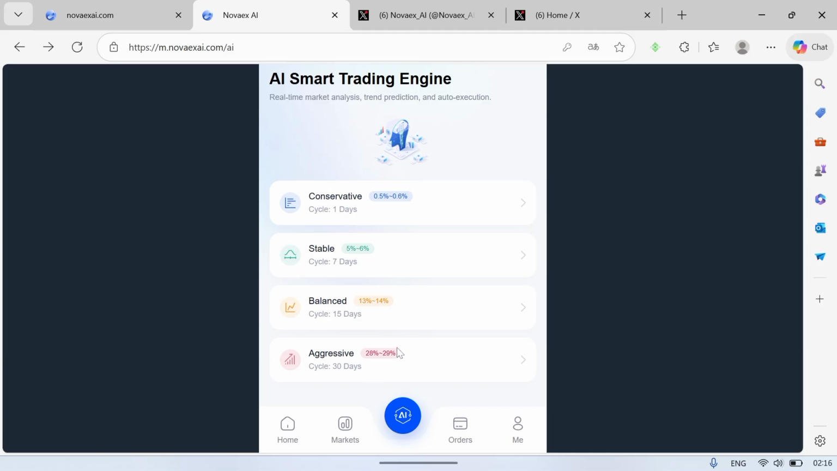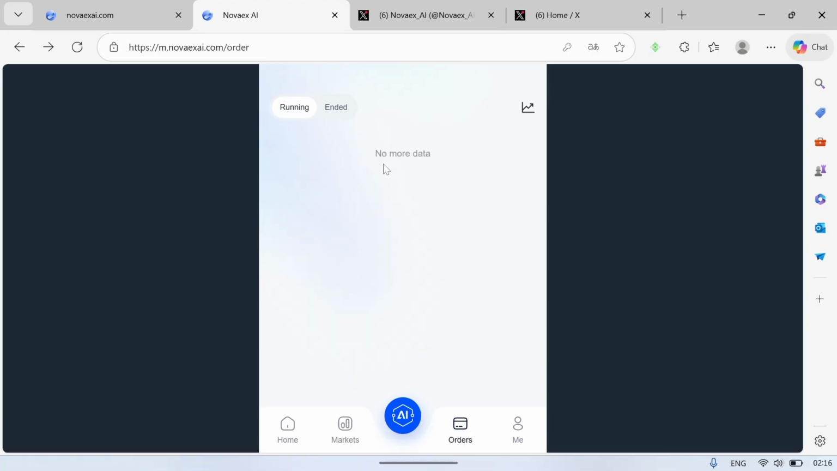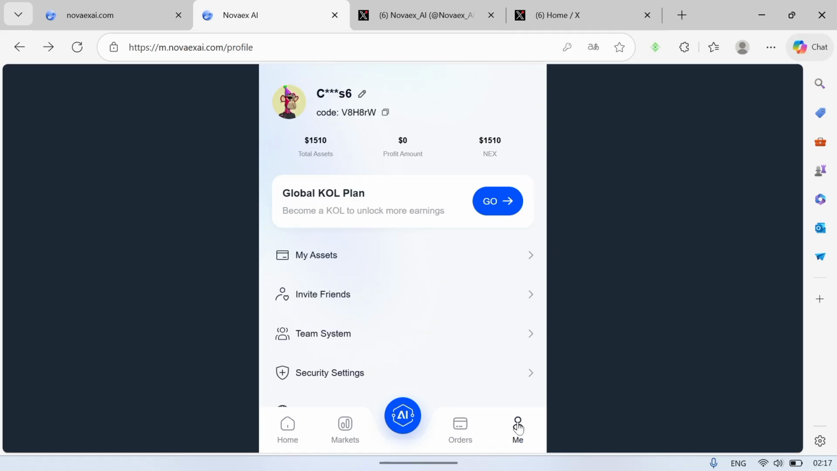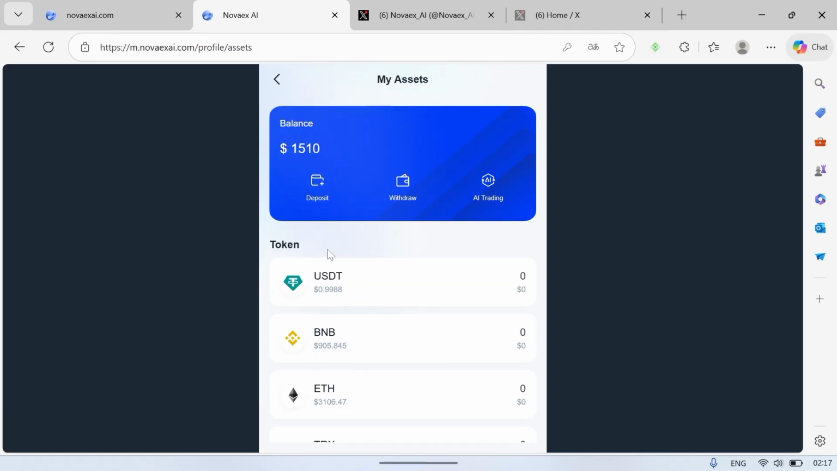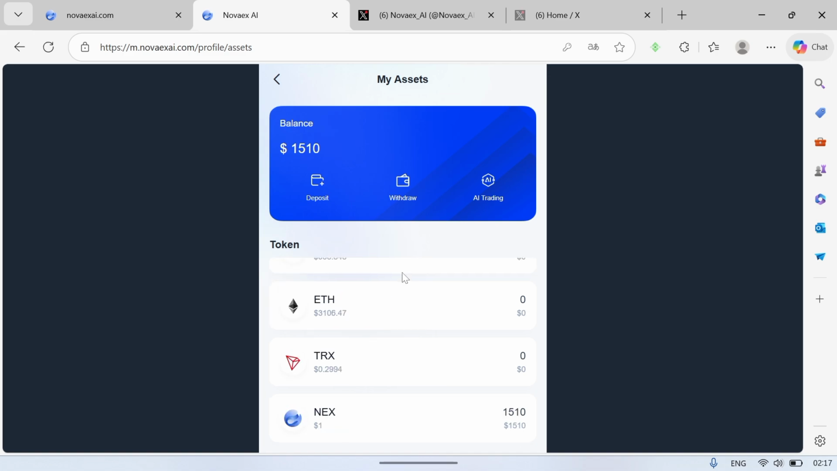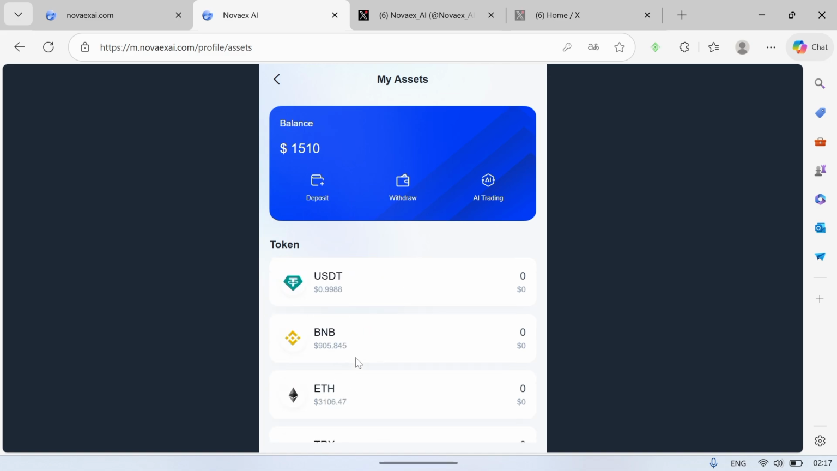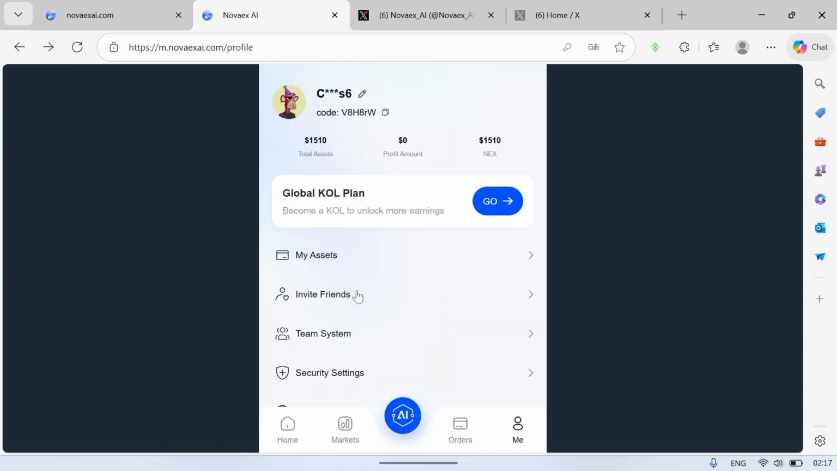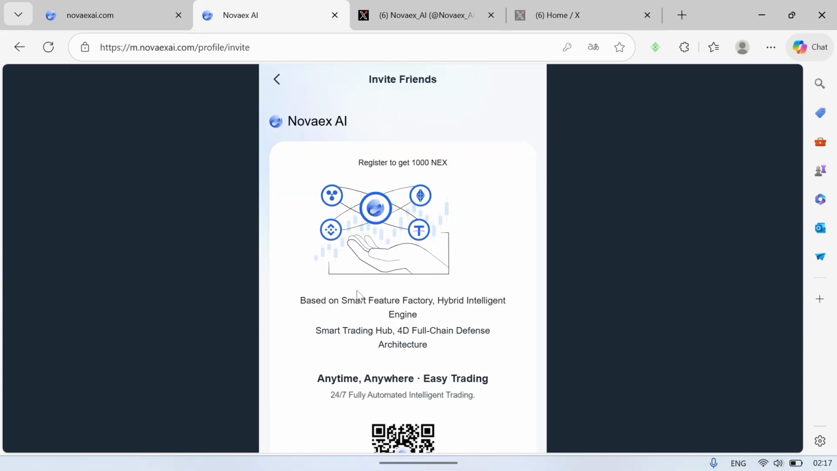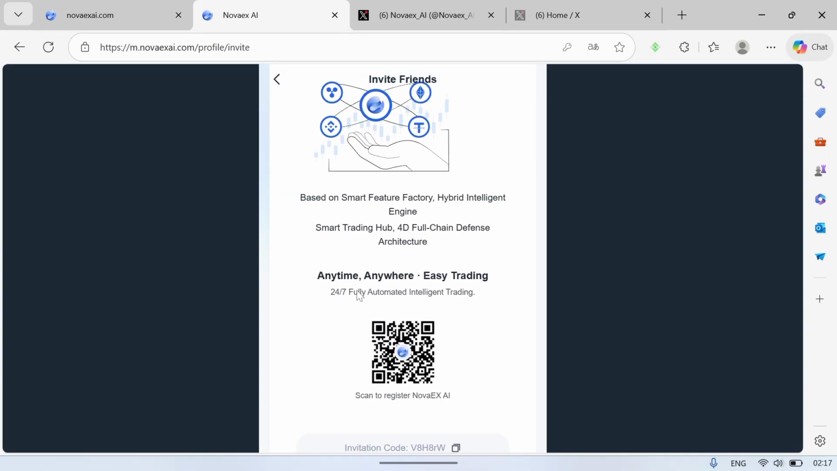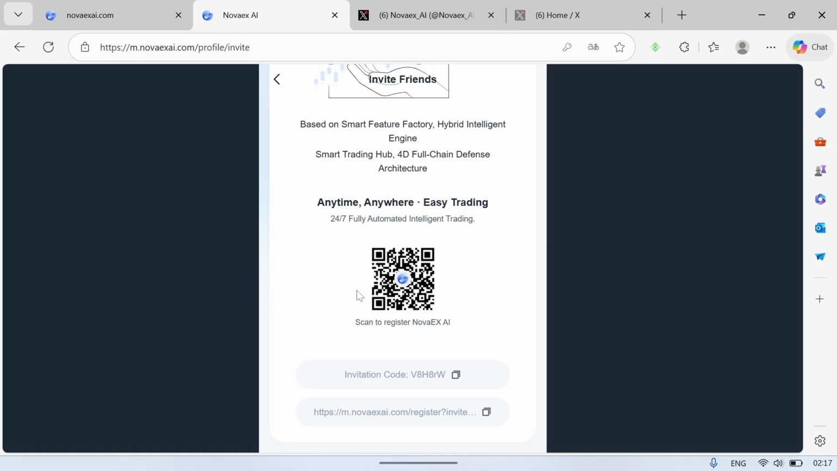Now at the moment I do not have any running orders. Once I click on this one that says orders, you discover that I don't have any running orders. Once you're able to activate this, you're going to see your orders right here. Now if you check out this one that says me, you're going to see my assets. Once you click on my assets, you'll be able to view your assets on this site, either in Nova tokens, TRX, Ethereum, BNB, or USDT. And this one that says invite friends, once you click on it, you'll be able to make use of your referral link and invite friends to this site and earn more.